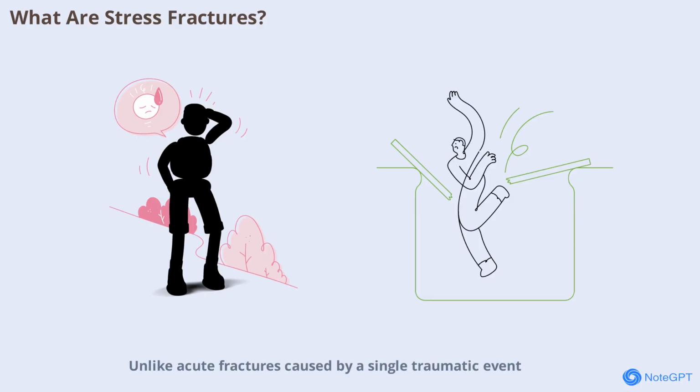Unlike acute fractures caused by a single traumatic event, stress fractures develop gradually, often presenting as localized pain that worsens with activity. Women, particularly those involved in endurance sports or with a history of menstrual irregularities, are at higher risk. Understanding the basics of stress fractures is crucial for early recognition and effective management. In the next scene, we'll explore the risk factors and underlying causes that make some individuals more susceptible than others.